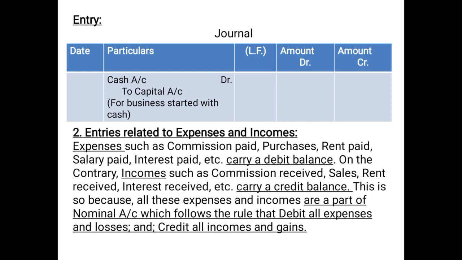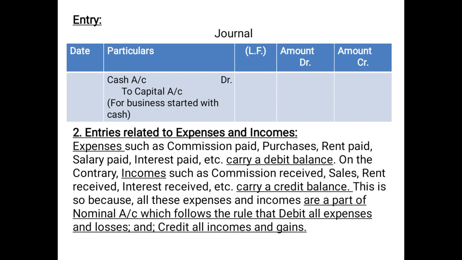This narration can be started with either the word "For" or the word "Being". It is up to you which word you use, and it is just like a short summary depicting the reason for which this entry is passed. As I have written, "for business started with cash", that means this entry, cash account debited to capital account, is passed for a transaction which is business started with cash. So this is the manner in which you will pass the journal entries. I hope it is clear to you, children.